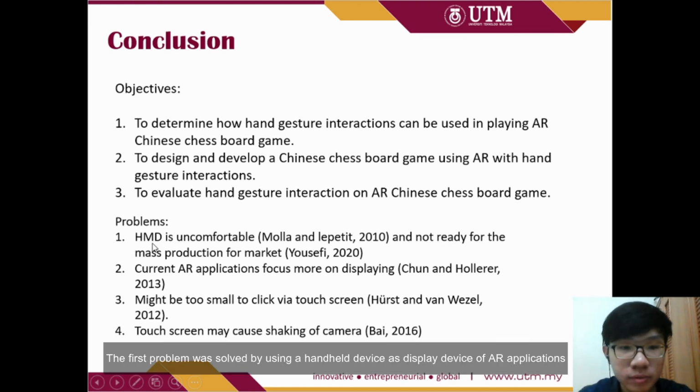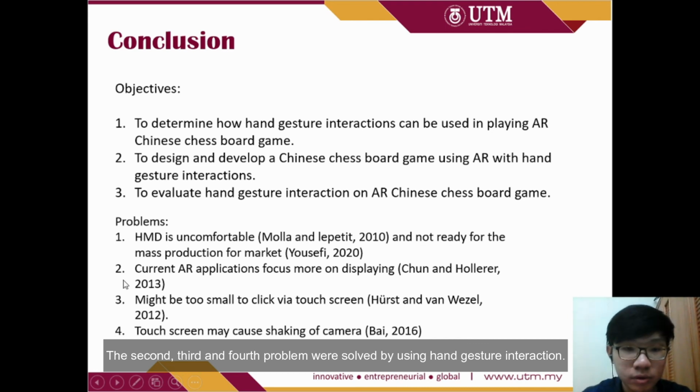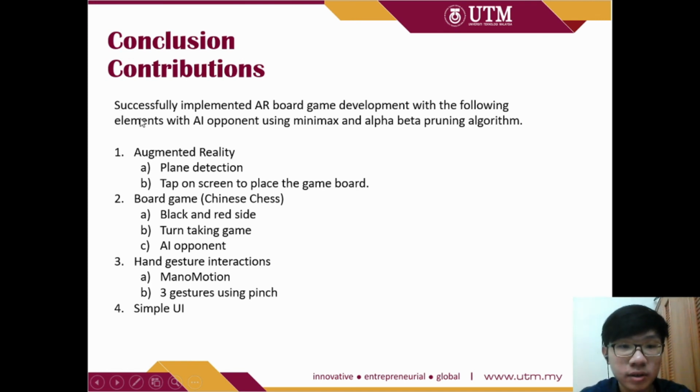The first problem was solved by using a handheld device as the display device of AR applications. And the second, third, and fourth problems were solved by using hand gesture interaction. And this project has successfully implemented AR board game development with the following elements, with an AI opponent using minimax and alpha beta pruning algorithm. So to summarize, the project's augmented reality tracking technique is plane detection, and the user can tap on the screen to place the game board. And the board game is Chinese chess.